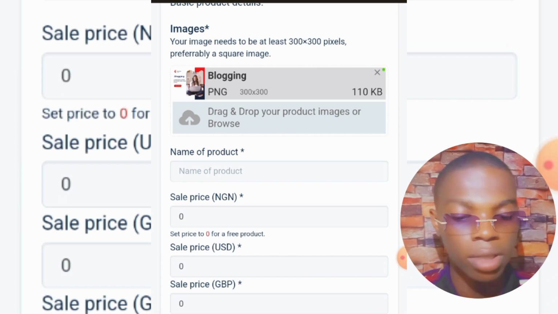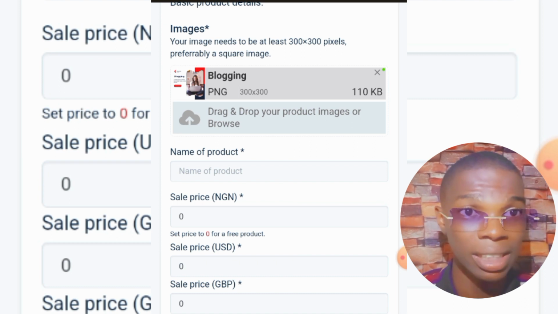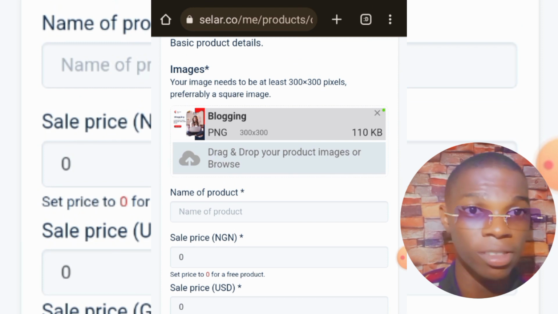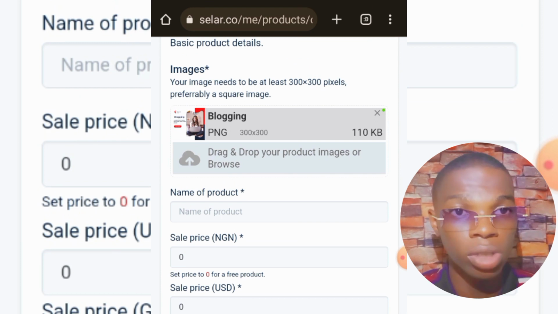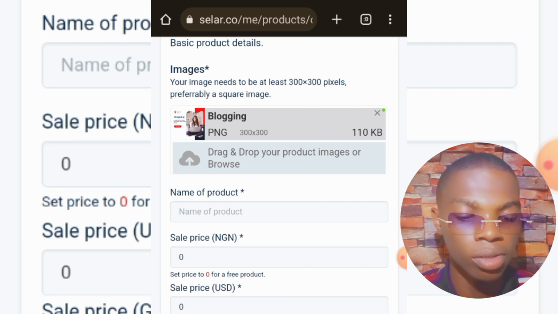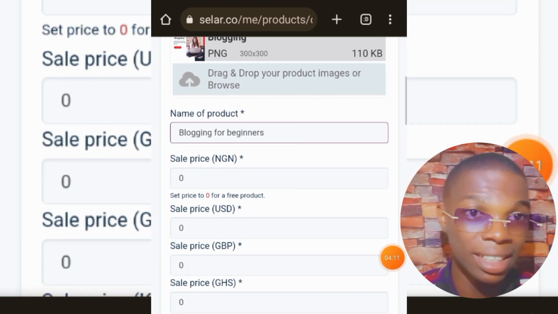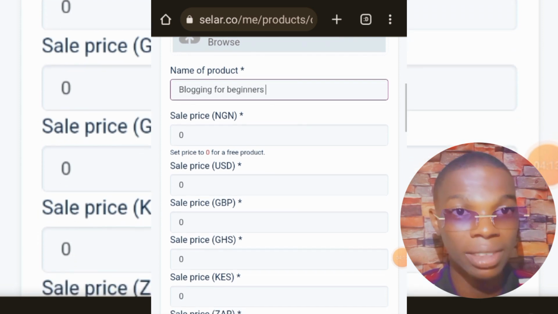So one thing I'm going to advise you do right here, once you are trying to put in your product book, is to go with an SEO title. An SEO title is a kind of search-based optimization, like a keyword. So once people are searching for the book, your book will be able to rank on Google. Right here I'm going to be putting the name of the book on seller.co.